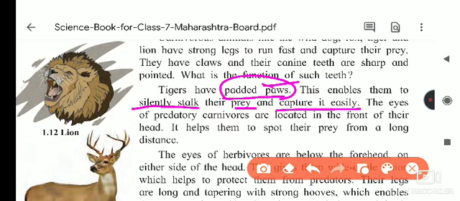Then the eyes of predatory carnivores are located in front of their head.